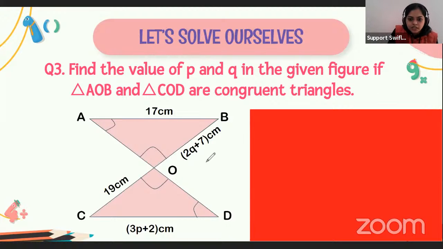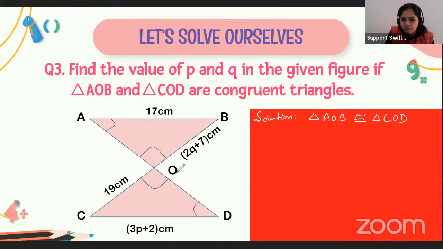So here is the solution. The triangle AOB is congruent to triangle COD. It is given. All right. And we have to find the value of P and Q in the given figure.